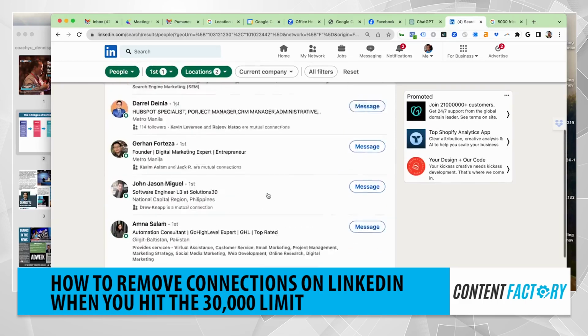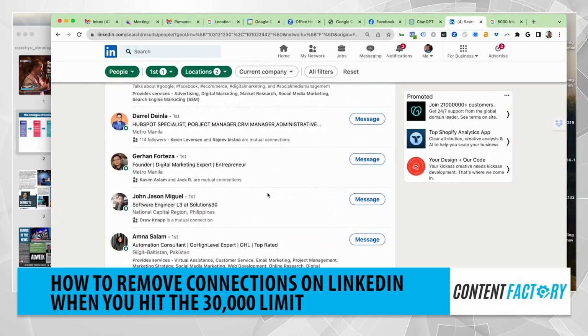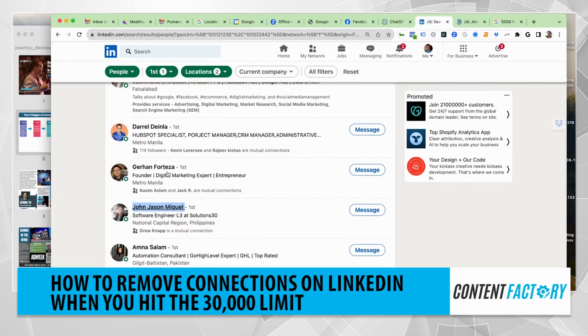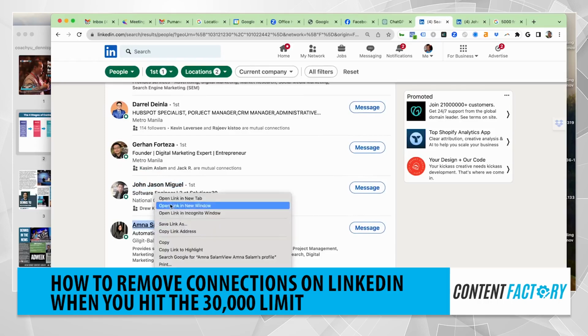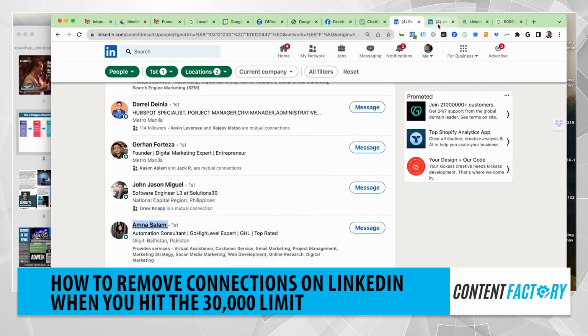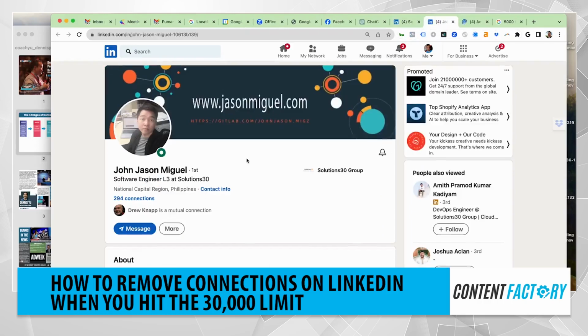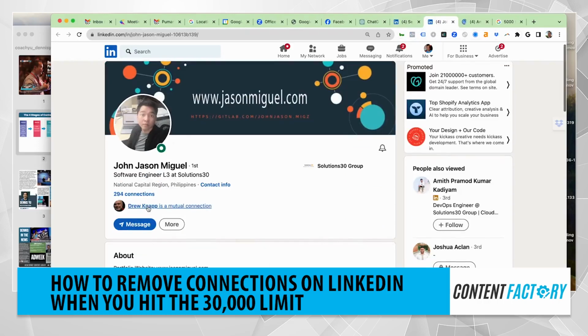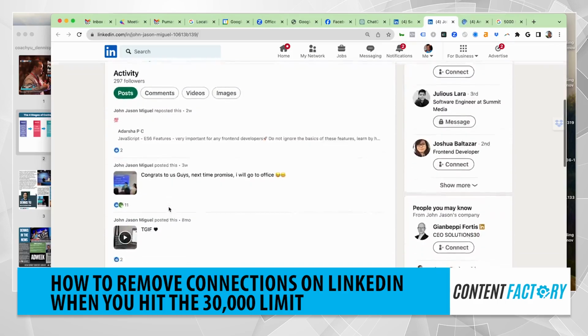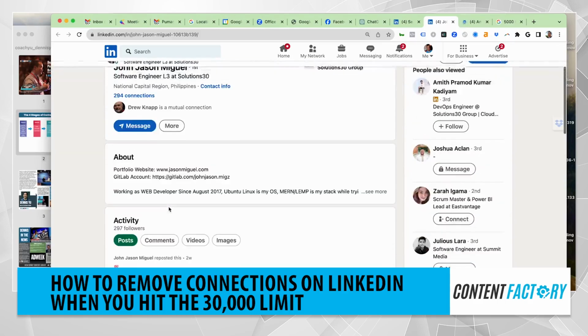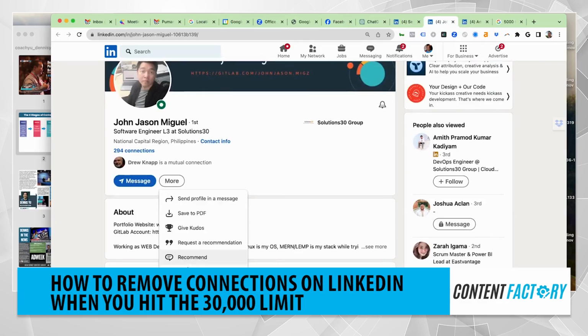What I used to do when I had only a few thousand connections is I'd right click to open a new tab on these people that I'm thinking maybe they're not going to be a fit, and see how many mutual connections we have. So here, only one mutual. If we don't have a few mutual connections, and if they're not high profile or someone you can tell is worth knowing or super related to what you're doing, then you just come here and click remove connection.